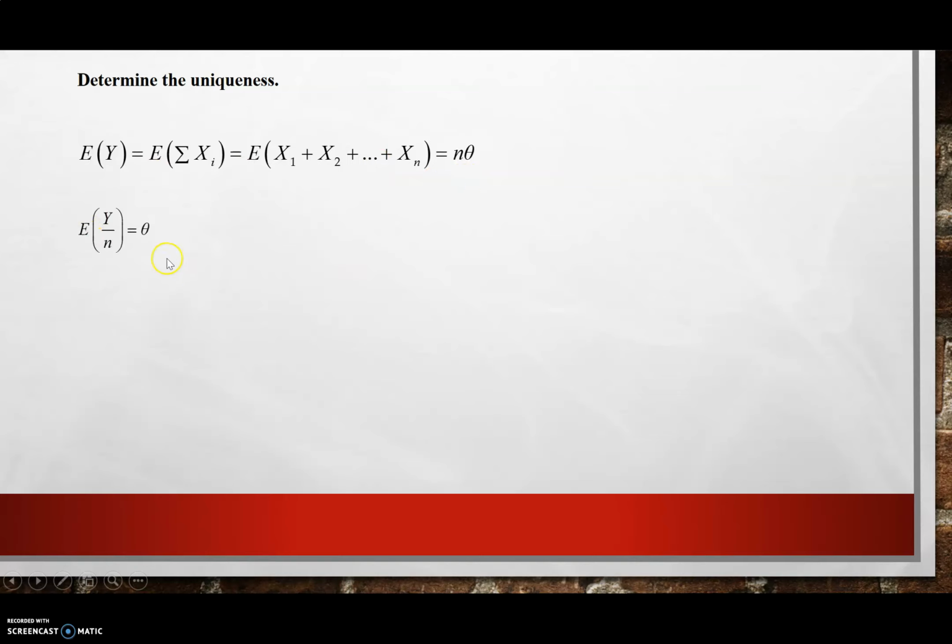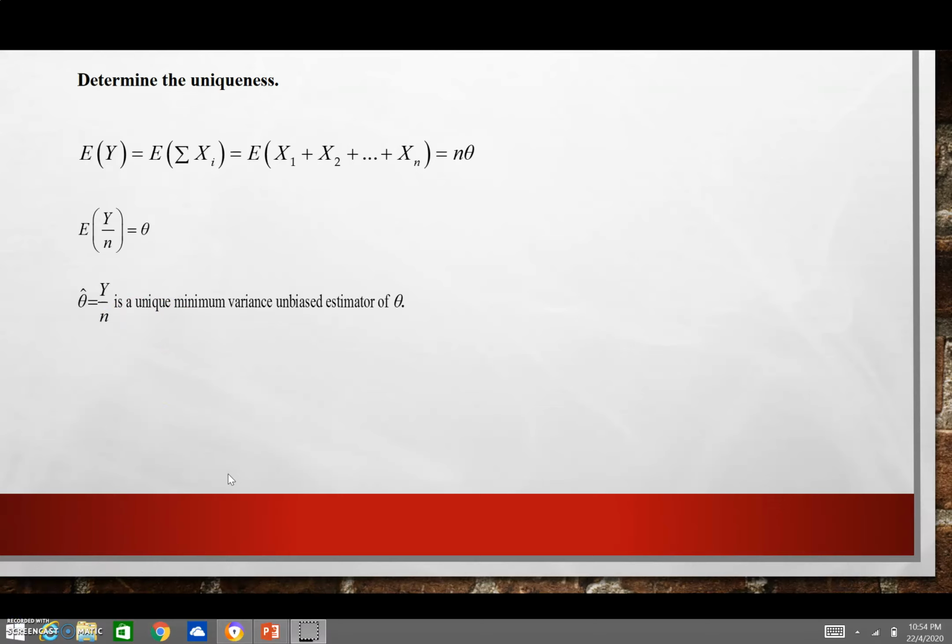Rewriting the equation, the expected value of Y over n is equal to theta. So this shows that theta hat equal to Y over n is the unique minimum variance unbiased estimator of theta. Hence, this completes our question, where we show that it is a complete sufficient statistic and it also has a unique minimum variance unbiased estimator of theta.